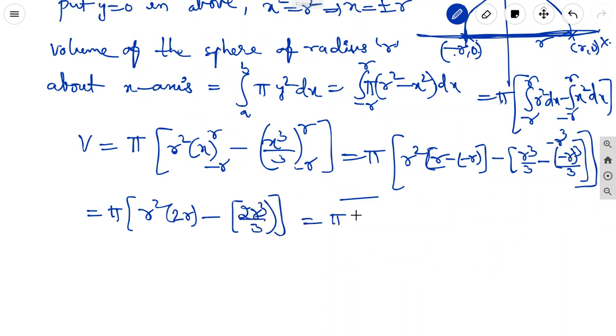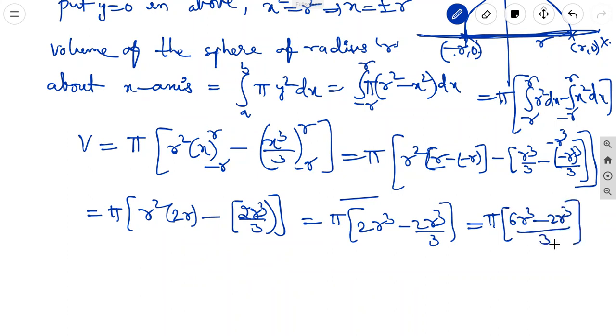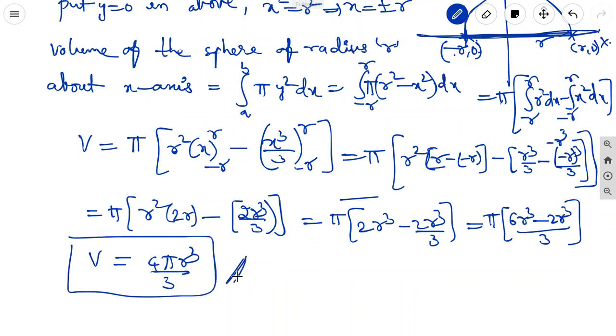It is equal to pi into 2r cube minus 2r cube by 3. Taking the LCM, 2 threes are 6r cube minus 2r cube by 3. 6 minus 2 is 4, so 4 pi r cube by 3 is the volume of the sphere. It is the solution.